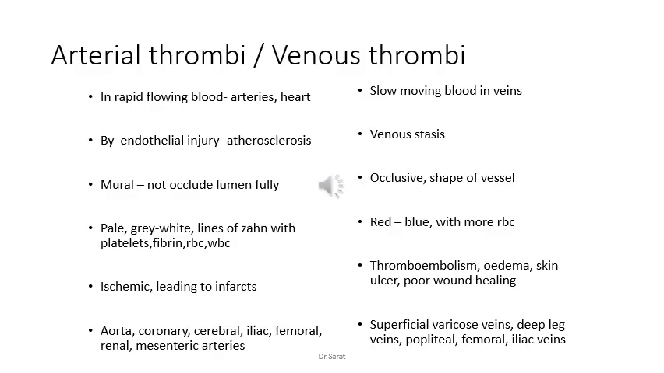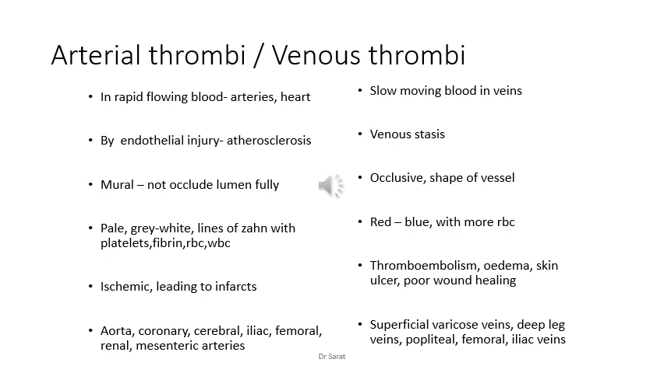So I listed out the differences between arterial and venous thrombi. Arterial thrombi are usually seen in rapid flowing blood, that is arteries and heart, the major blood vessels. Whereas venous thrombi occur in slow moving blood in the veins. In veins, the blood is comparatively slower moving than in the arteries. So slow moving blood is the cause of venous thrombi. Arterial thrombi are caused by endothelial injury like atherosclerosis, where a rupture can occur. Whereas venous, it is stasis. I explained this earlier.